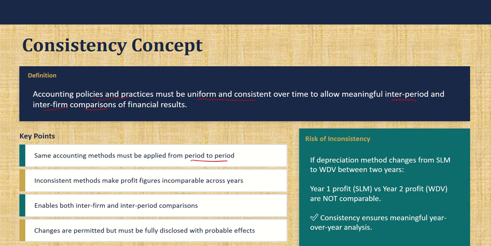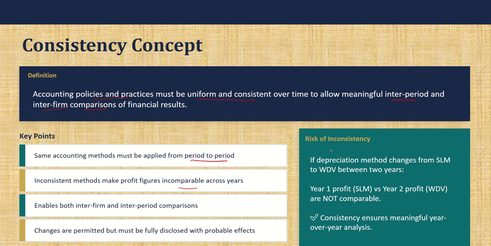And then inconsistent methods make profits incomparable across years. If you keep using different methods, then your profit will not be comparable. Last year I used some other method to calculate profit, this year I have used some other method, and comparing will not give me an effective result.